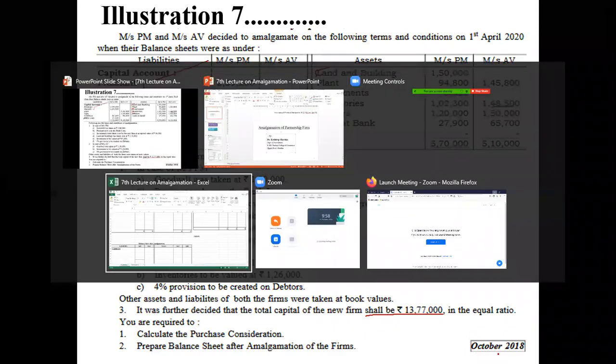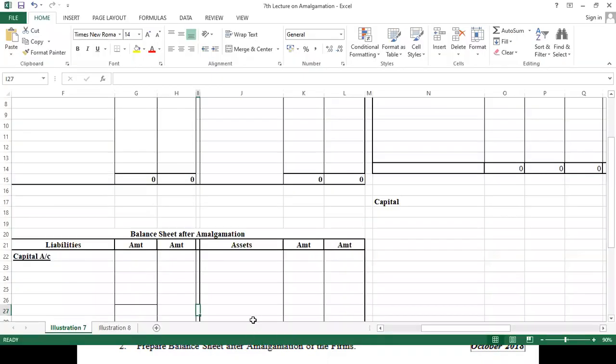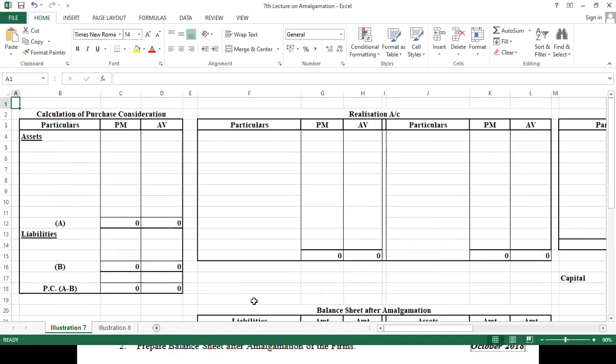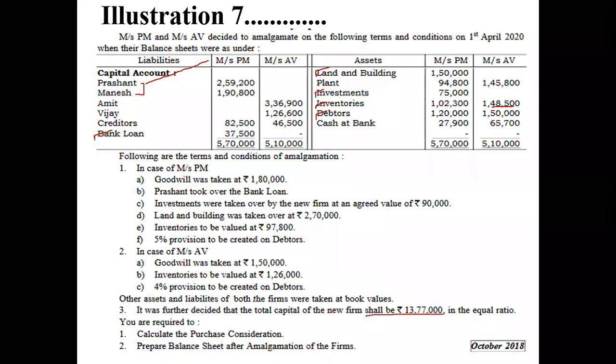So let's move to the worksheet. This is the worksheet in front of us. First of all, we are going to calculate purchase consideration, and for that purpose we first have to write down the names of the assets. Then we will see them one by one.